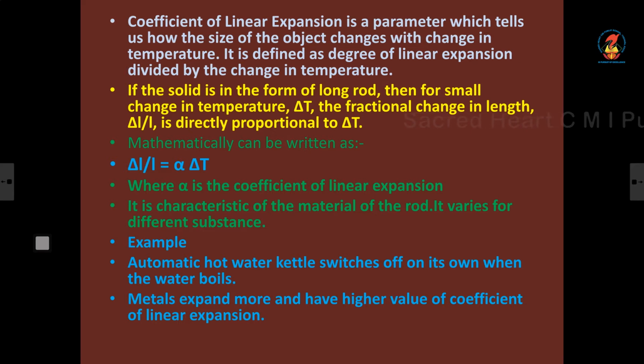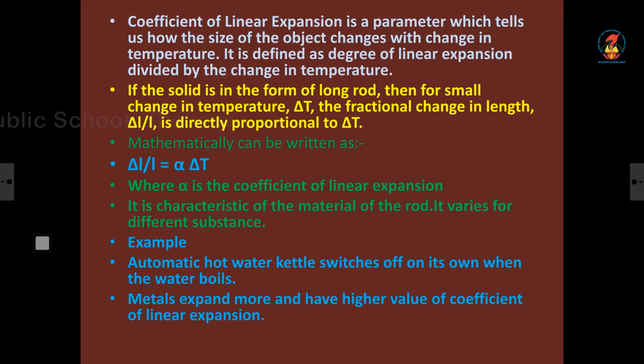So it is defined as the degree of linear expansion divided by the change in temperature. So alpha is equal to that fractional length divided by change in temperature. Okay, that is coefficient of linear expansion.